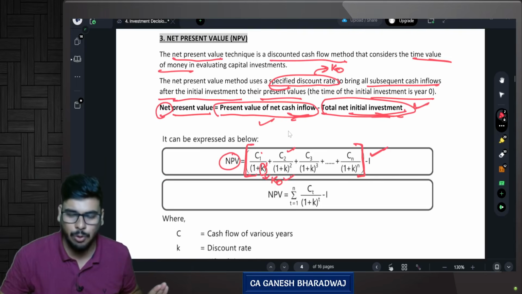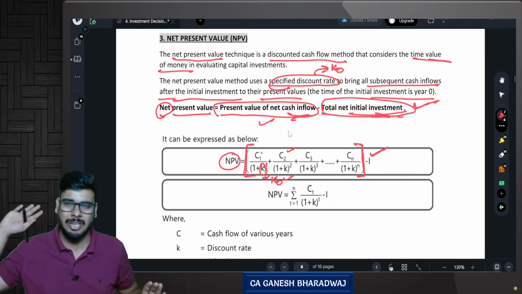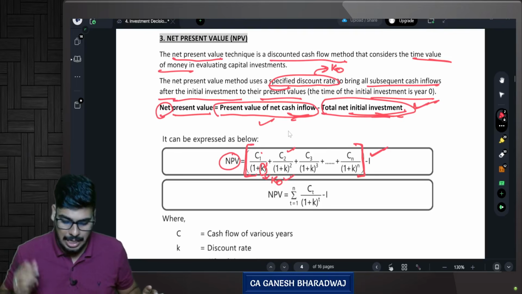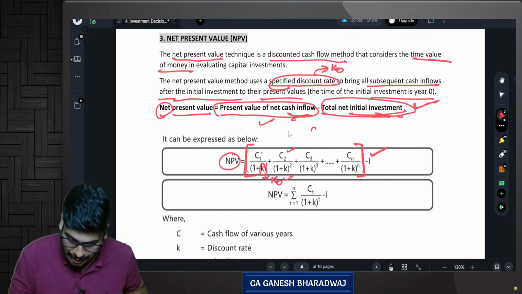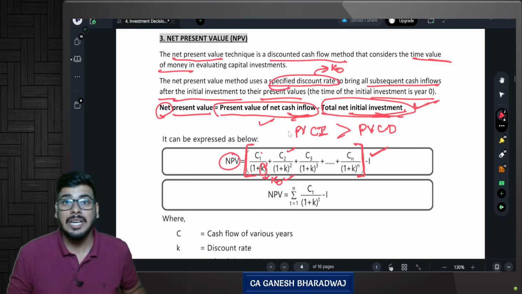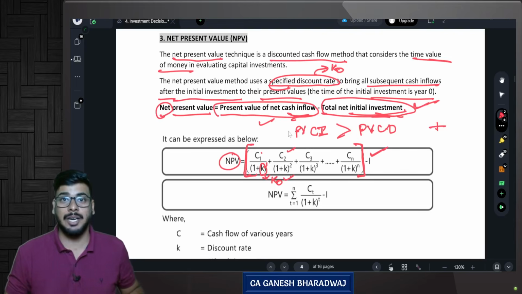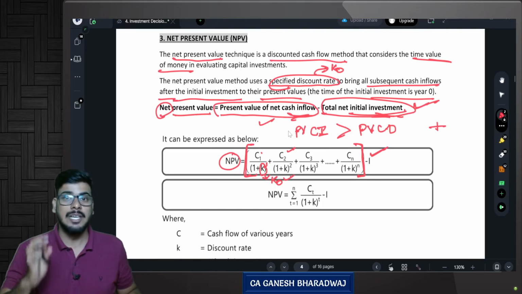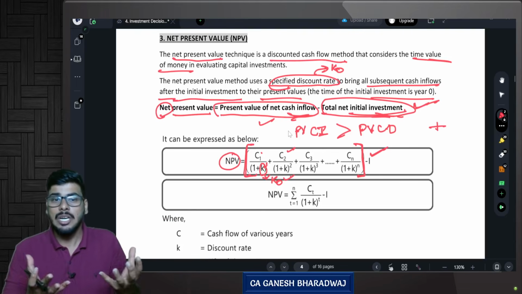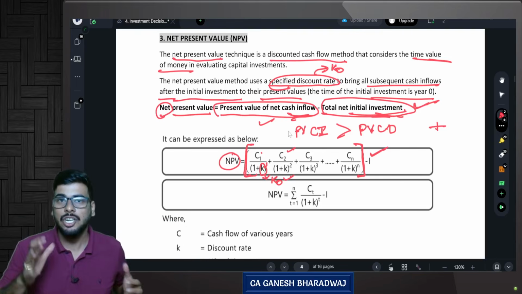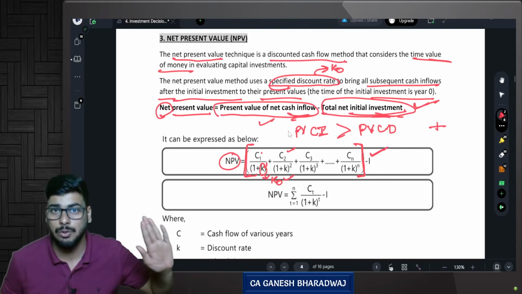Your present value of cash outflow is nothing but your net initial investment. Now, if your NPV is positive, that is, if the present value of cash inflow is greater than the present value of cash outflow, then overall this project, this investment avenue, generates some positive return. So you can go for the project.